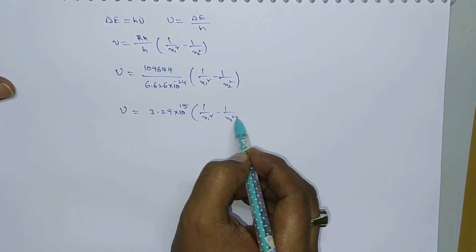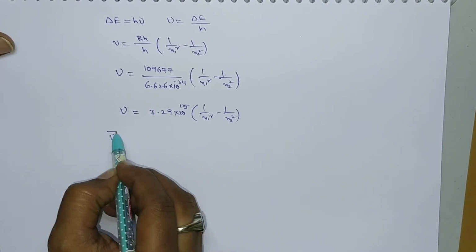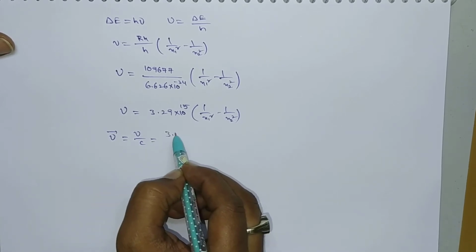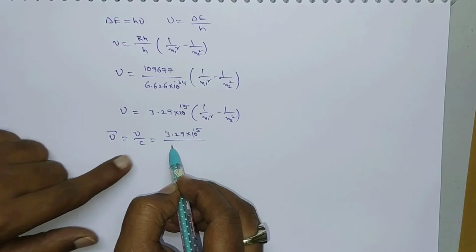But we know the wave number nu bar is equal to nu by c, that is equal to 3.29 into 10 power 15 upon c, where c means the velocity of light.